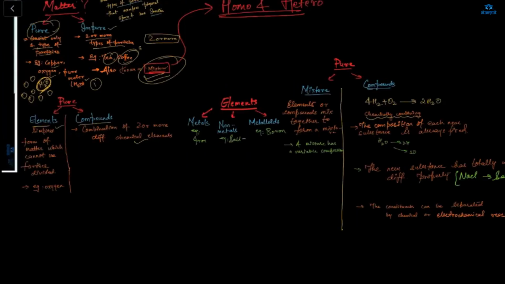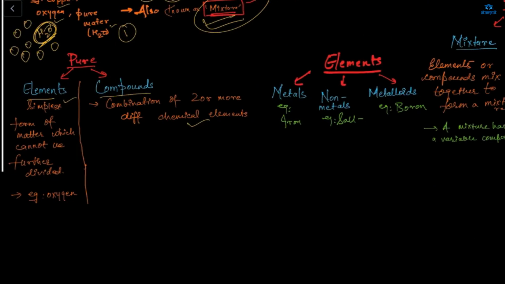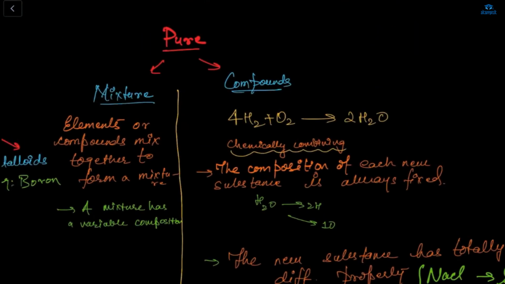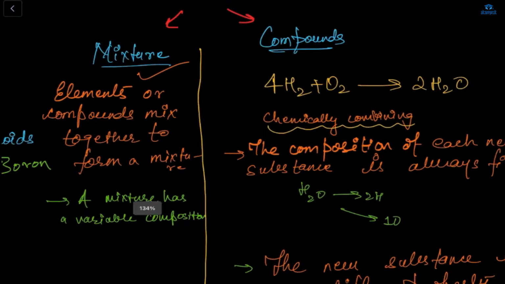So here one more point is there, कि pure is divided into elements and compounds, and same elements we can also call it as mixture or compounds. So here mixture is like elements or compounds which mix together to form a mixture. It's a mixture of something that the elements are combining, or you can say the compounds are combining to form a mixture, so that's basically mixture.